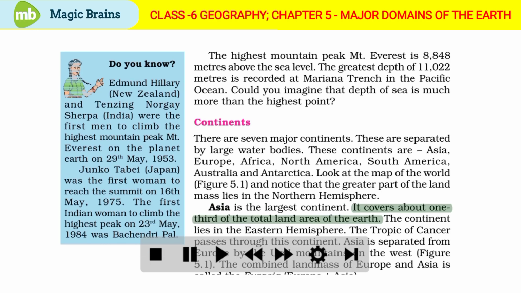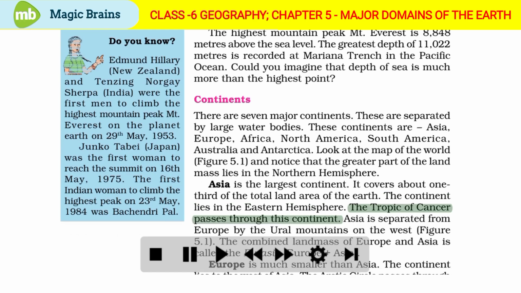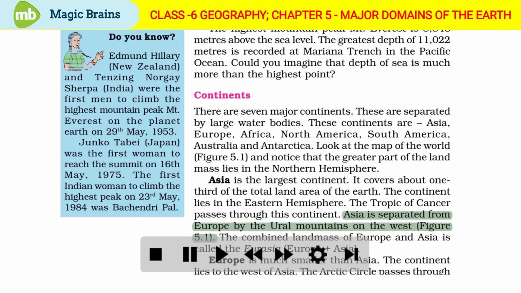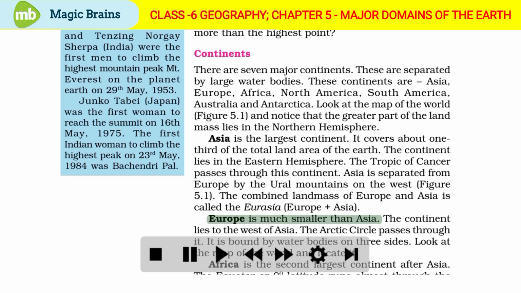It covers about 1/3 of the total land area of the Earth. The continent lies in the eastern hemisphere. The Tropic of Cancer passes through this continent. Asia is separated from Europe by the Ural Mountains on the west, as shown in figure 5.1. The combined landmass of Europe and Asia is called the Eurasia, that is, Europe plus Asia.